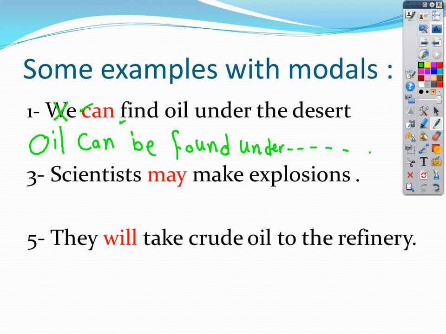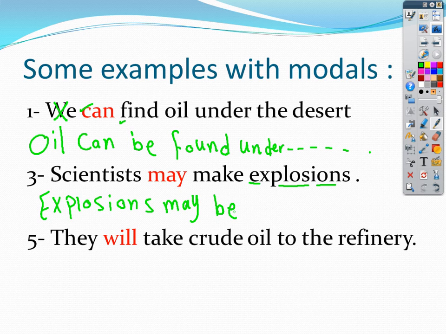Number three, look at this second sentence: scientists may make explosions. Again, let's look for the object. Scientists may make what? Explosions. So I will start with this word, explosions. Number two, use the modal, may. Number three, be.